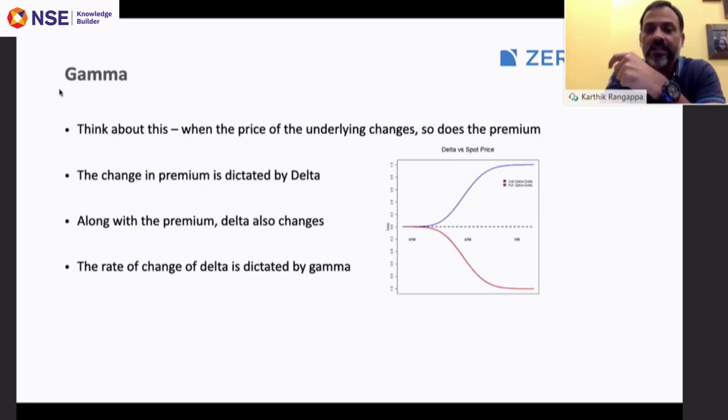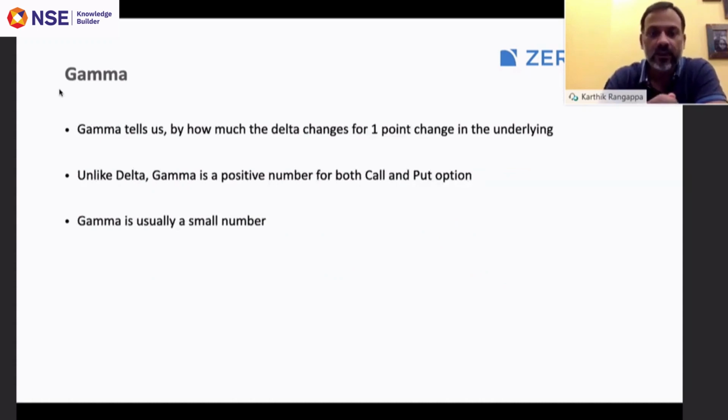So the rate at which the delta changes is dictated by the second Greek called the gamma, right? Gamma is also called the second order derivative. Let's not get into that, but all I want you to understand is delta changes as and when the underlying price changes, and the rate at which delta changes is dictated by the gamma of the option, right? So, like I said, for every 1 point change in the underlying, the change that delta will reflect is given by gamma. Now, gamma is a positive number.